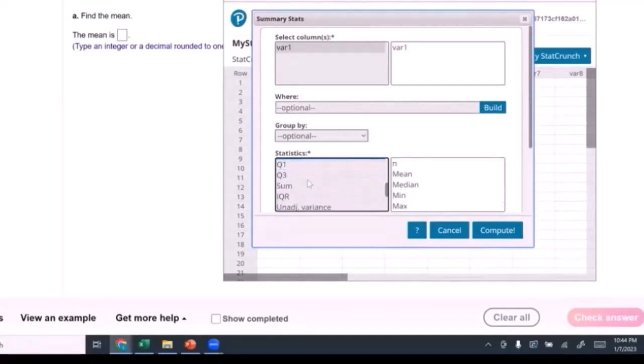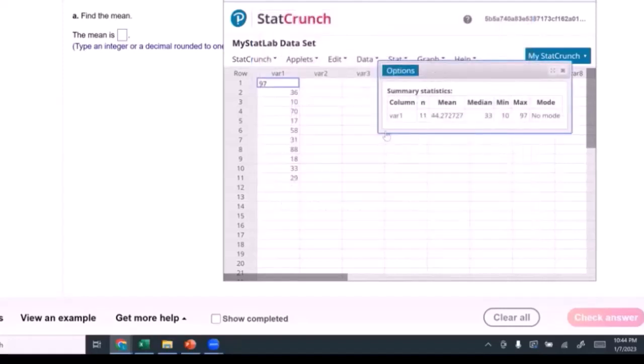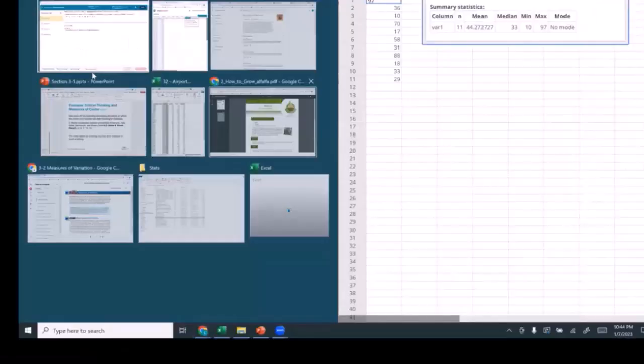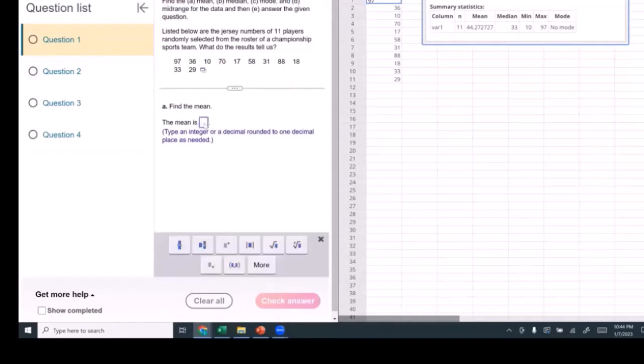This we'll talk about another time. And does it ask me for the mode? Yes, it does. Well, let's get the mode as well. And I hit compute, and notice all my information's right here. Let's put that on this side, and we'll put this on this side. And now I have all my information handy.